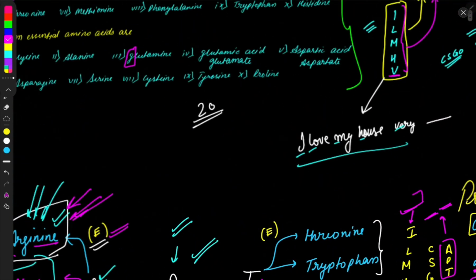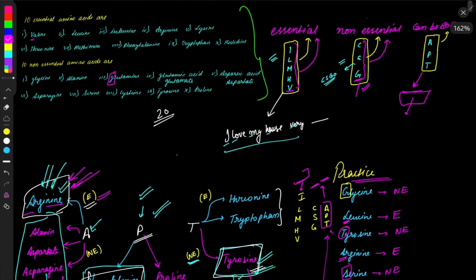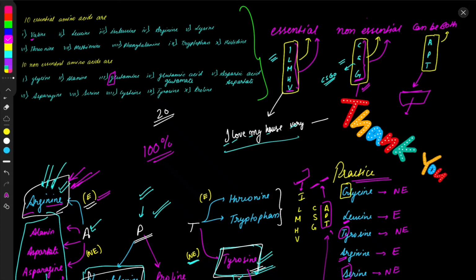Okay. So this was a short video, and I guess that this will 100% help you to memorize these 20 amino acids, which one is essential, which one is non-essential. In part 2 of the video, I'll help you to memorize the structures of these amino acids also.